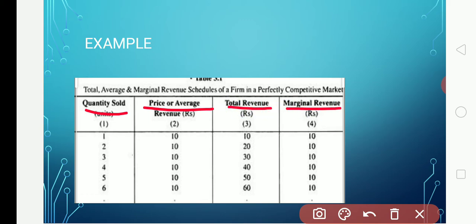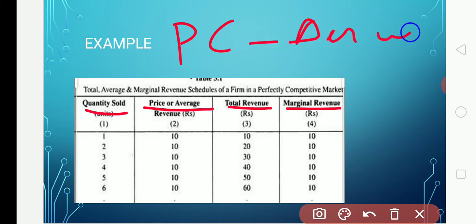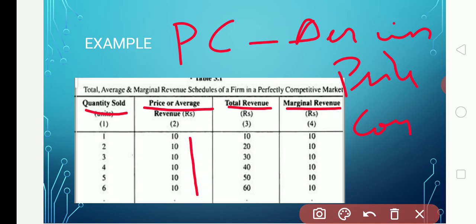So some values have been given here. The quantity sold is given as 1, 2, 3, 4, 5, 6, and the price is given as 10 each, because under perfect competition there are no changes in price. Got it? So the price is going to remain constant. The firms are price takers. The buyers cannot influence the price, and even the firms cannot influence the price. The price will remain the same. So here the price is remaining the same.